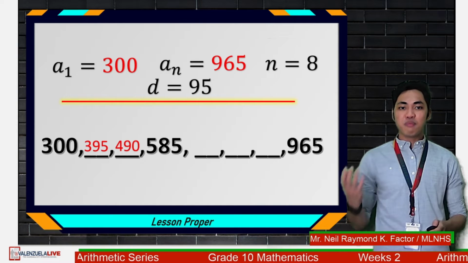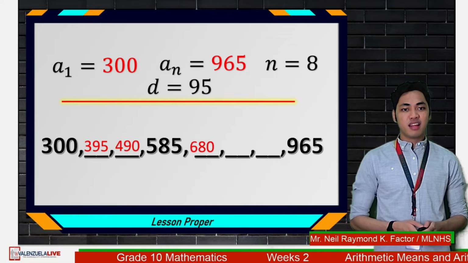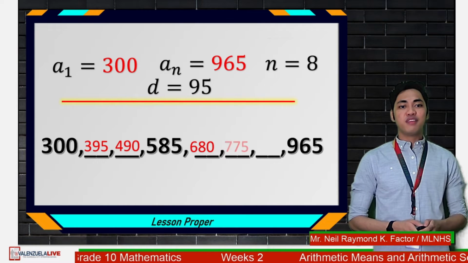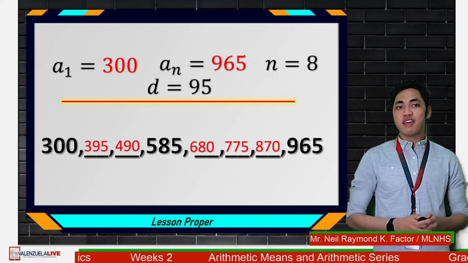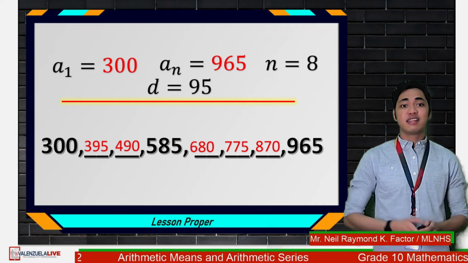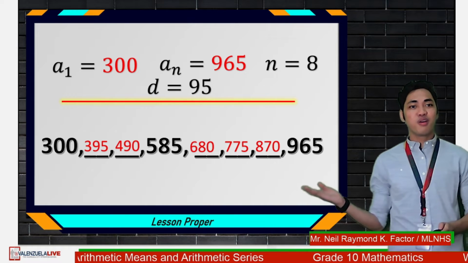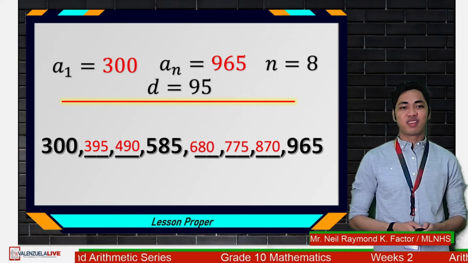Then plus 95 again, that is 585. 585 plus 95 is 680. 680 plus 95 is 775. 775 plus 95 is 870. And to check, 870 plus 95 is 965. Okay, so therefore, we have filled in the blanks that we have earlier.